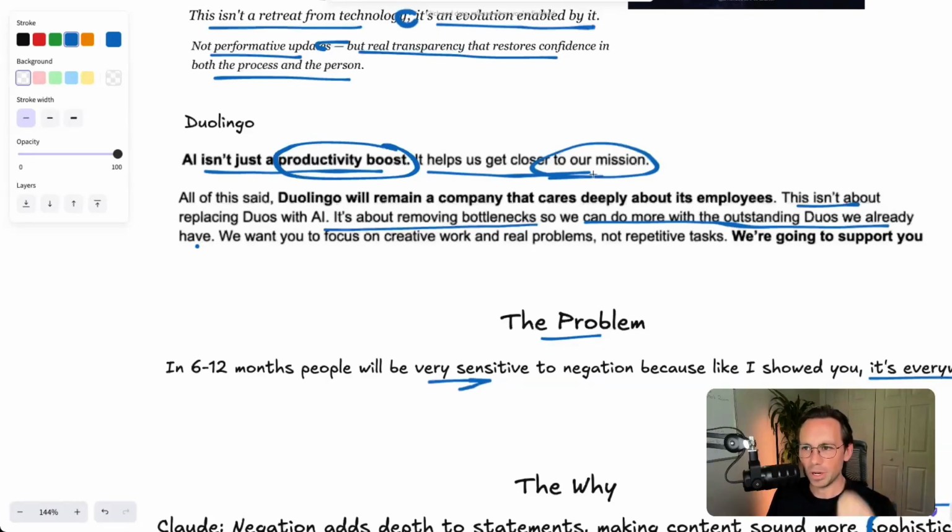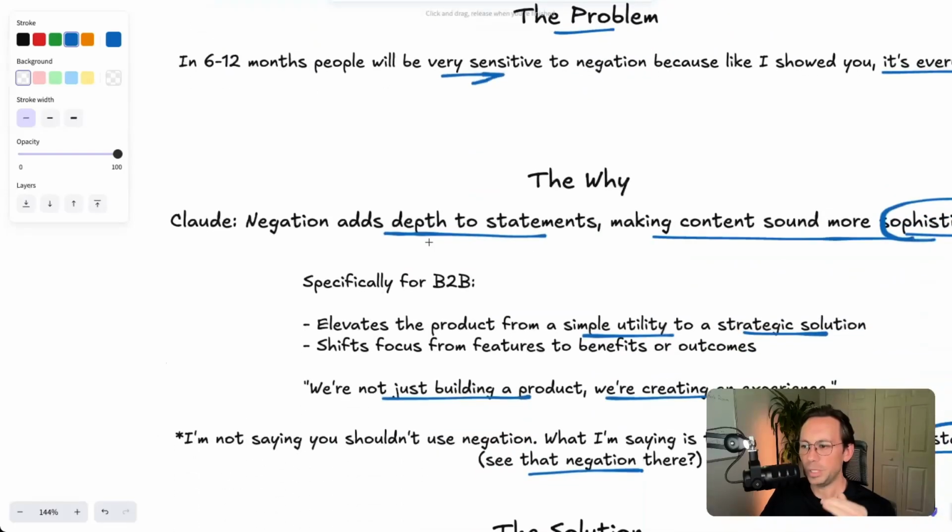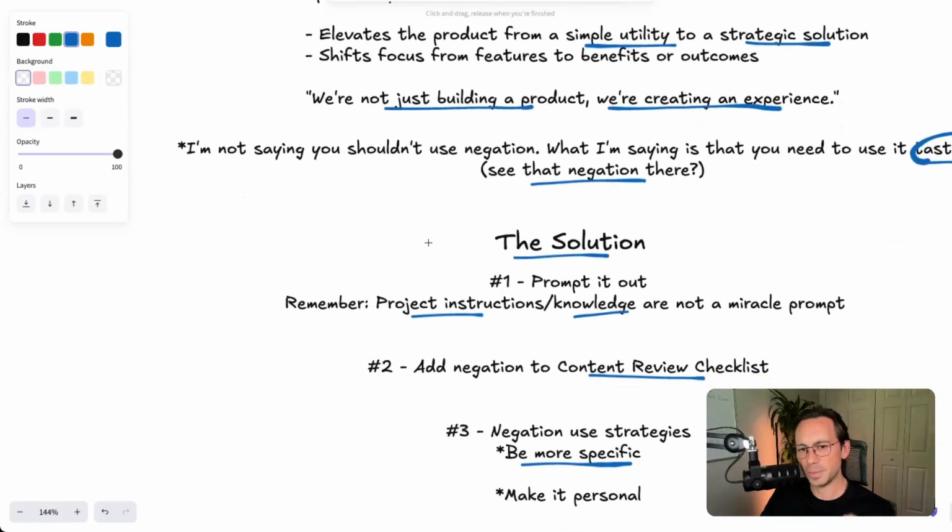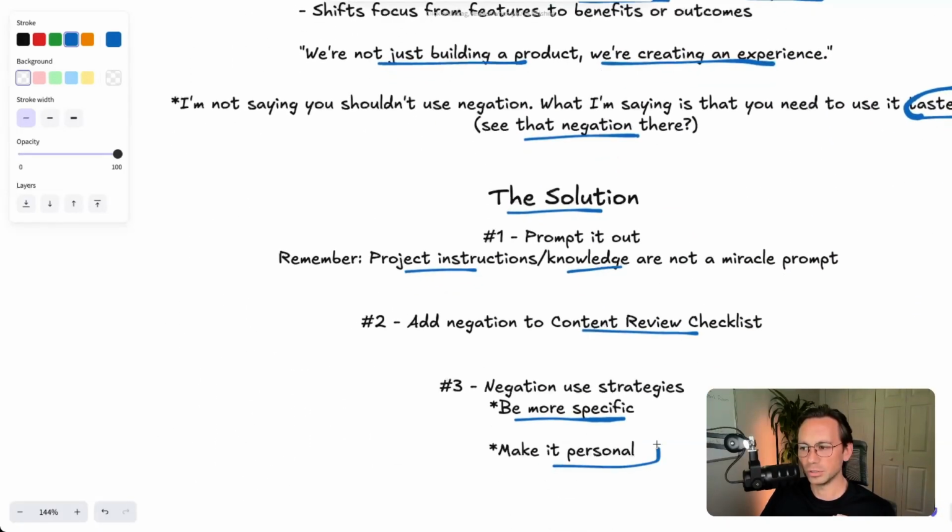I think part of this taste is that AI is elevating our writing where we just get to it. Just tell us what we need to know. We don't need this vague general information. Just get to it, right? So be more specific. And the other part in that specificity, make it personal. This is a general recommendation for all AI. People are saying they want SME information.